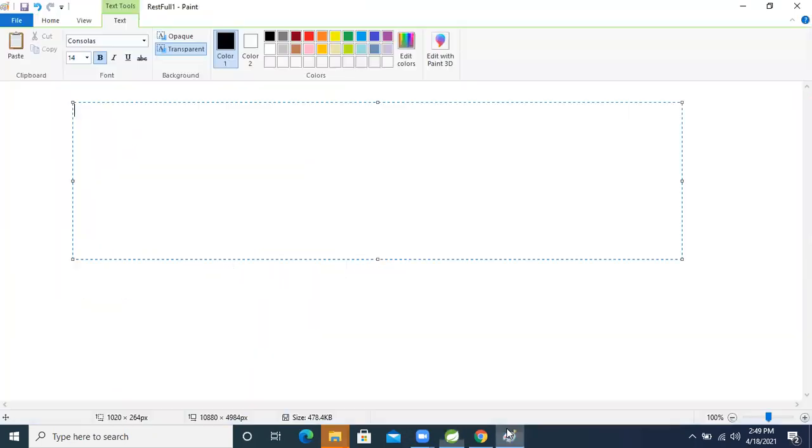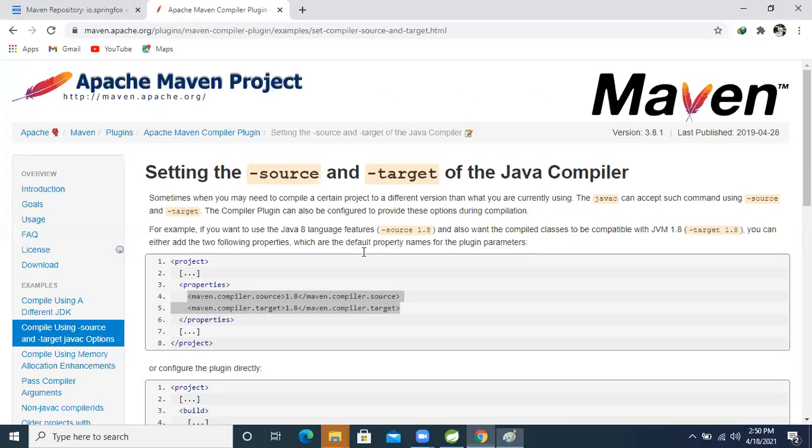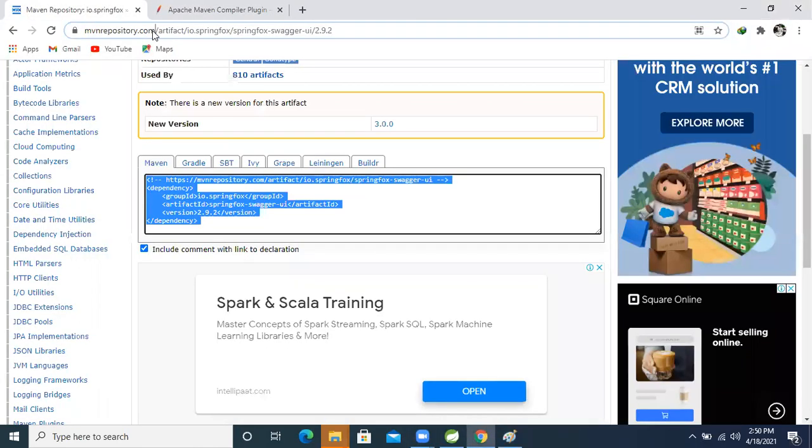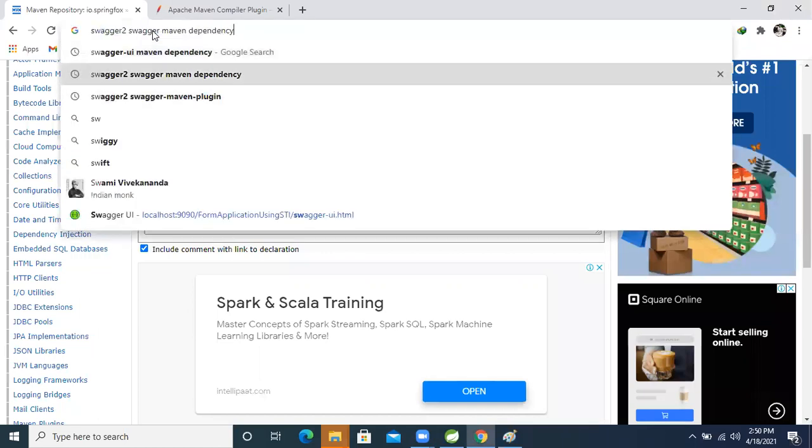But before we work on Swagger, we need two dependencies in the pom.xml, guys. One is Swagger 2, and the other is Swagger UI. These two dependencies we need to put in the pom.xml. So let's first put these two dependencies, starting with the Swagger 2 Maven dependency.